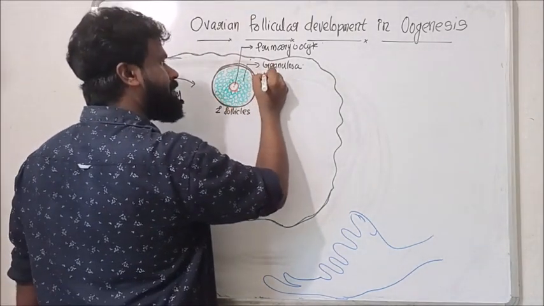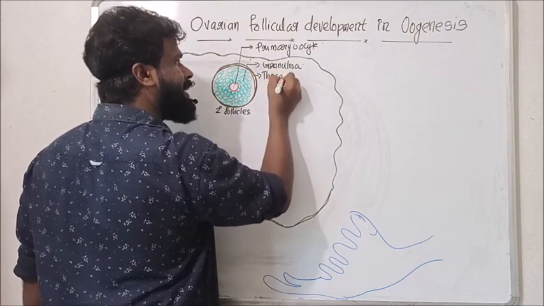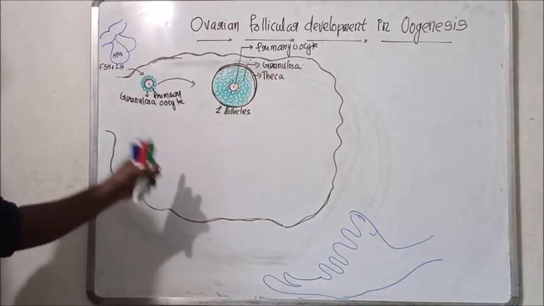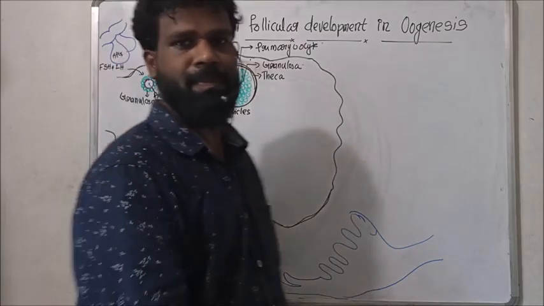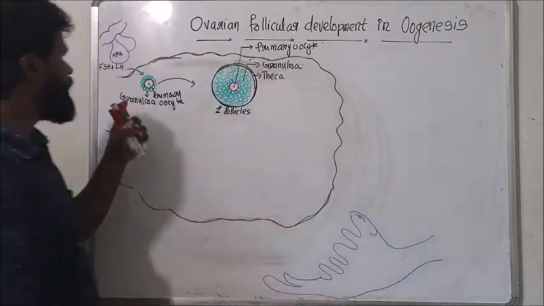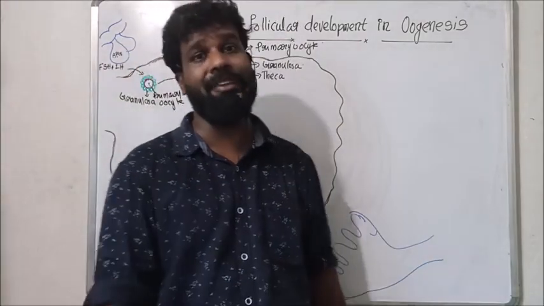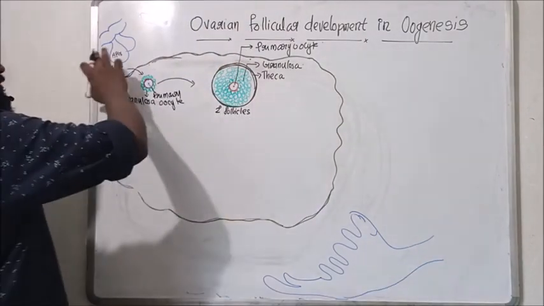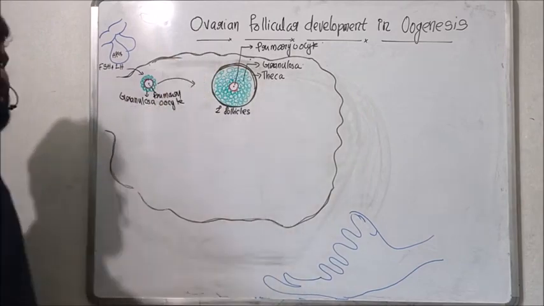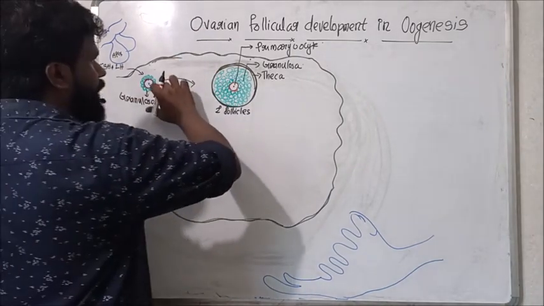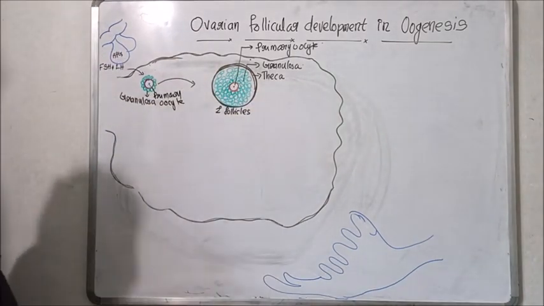That layer is the theca membrane. The hormones FSH and LH increase gradually, and as a result the primary follicle develops into a secondary follicle.